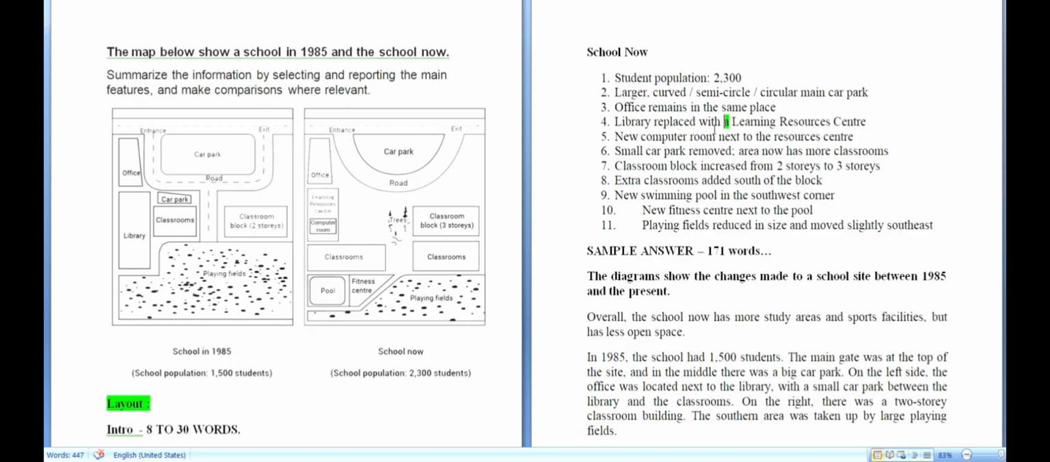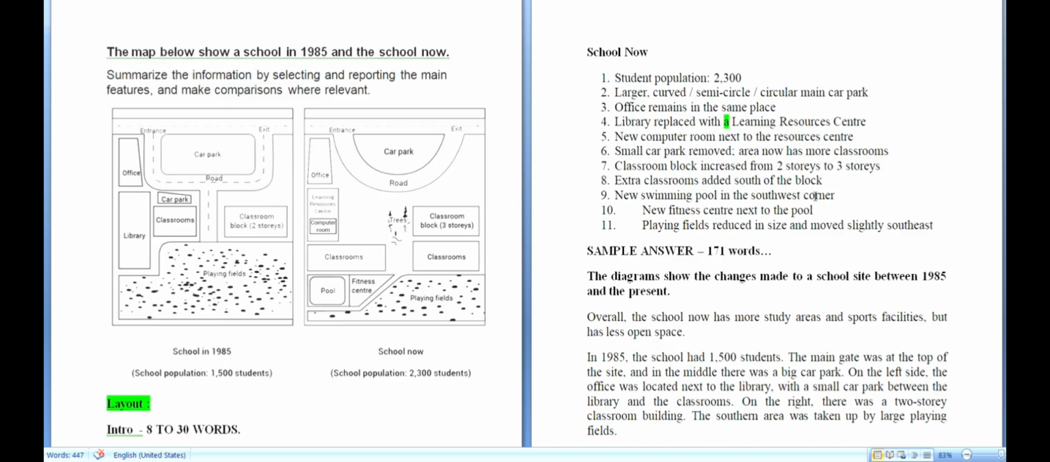Area now has more classrooms. Then the classroom block or the classroom wing increased from 2 stories to 3 stories. Storeys. Okay. Then the extra classrooms added to the south of the block. To the south of the block. It is to the bottom. So it is to the south.